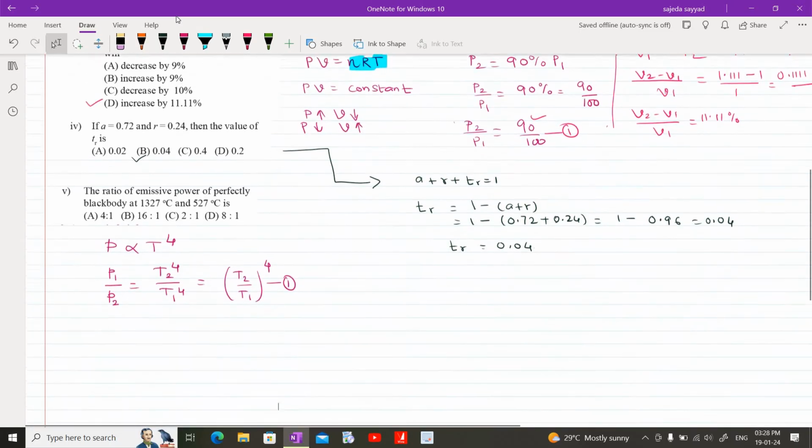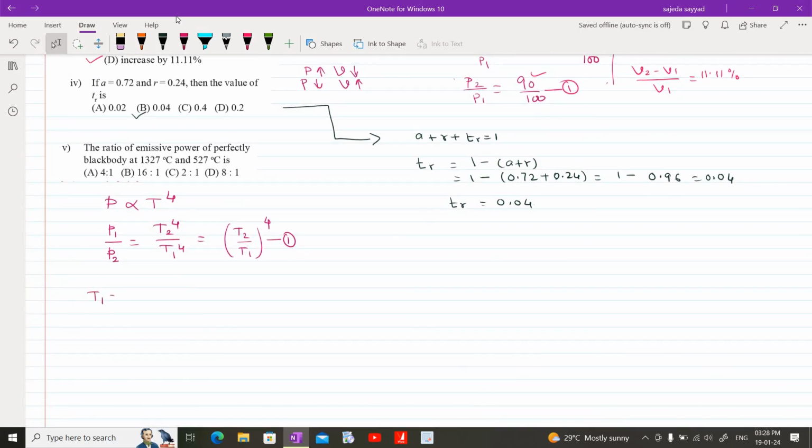Now focus on the data. Data given is T1 equals 1327 degree centigrade. Converting it into degree Kelvin, we need to add 273, which will be 1600 degree Kelvin. And T2 will be 527 degree centigrade. Adding 273 to it will convert it into degree Kelvin. So this will be 800 degree Kelvin.